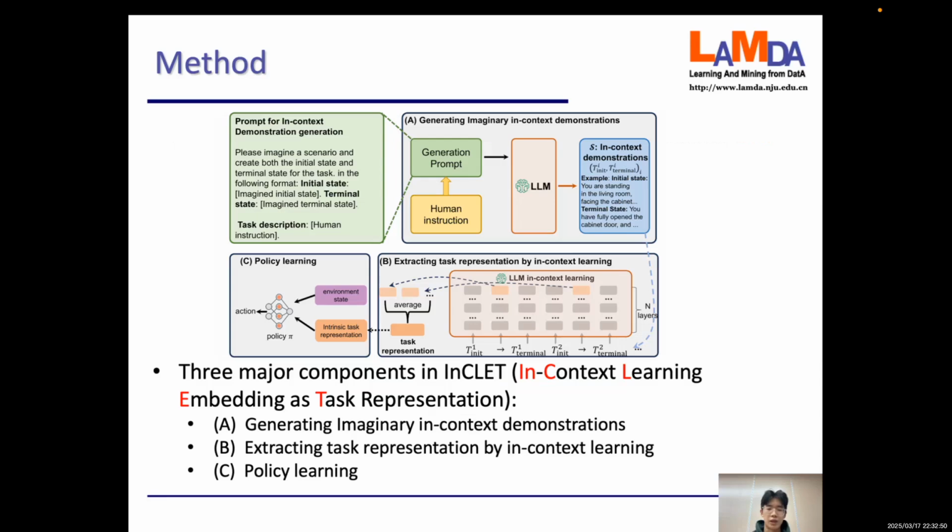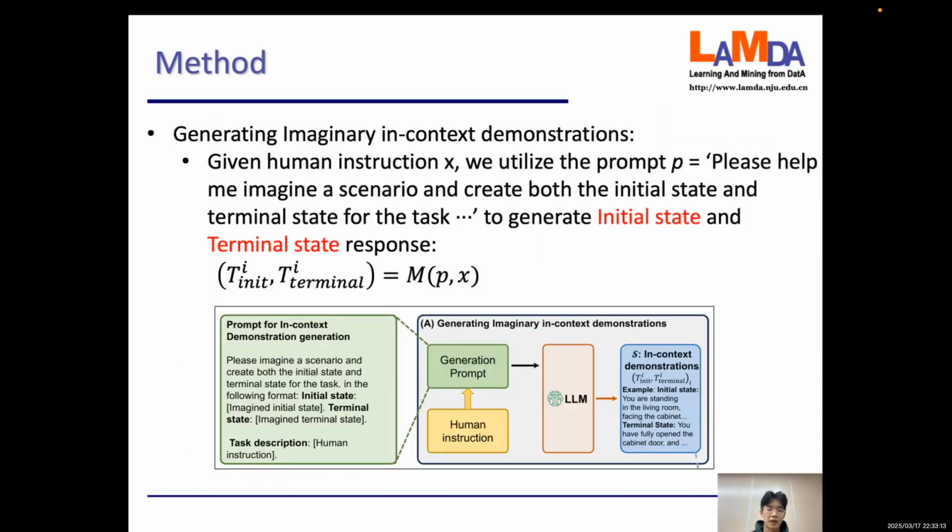We use the internal knowledge from the LLM to generate imaginary trajectories, which is step A. Step B is extracting task representations in context learning. Finally, we can use the task representation to train the policy. In the first step, we use the LLM knowledge with this prompt. We need the LLM to generate the imaginary scenery and create the initial state and the terminal state.